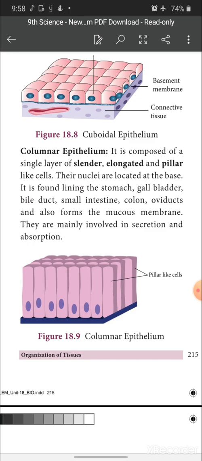Okay, these are the parts of our body where the columnar epithelium is present. And what is its function? It is also mainly involved in secretion and absorption. Okay, right? So this is about columnar epithelium. Next,